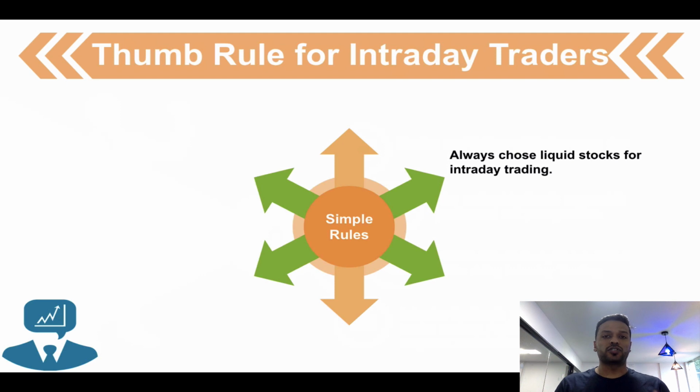Never go for stocks which don't have a higher range and which are not liquid by nature. By liquid, what I mean is this: if you enter a position in the market, there should be enough liquidity in the market to exit your position without any trouble. So that is one important factor which you should consider while doing intraday trading. Don't get stuck in those shares or underlying assets which are not liquid by nature. Liquidity is a very key and important factor while doing intraday trading.